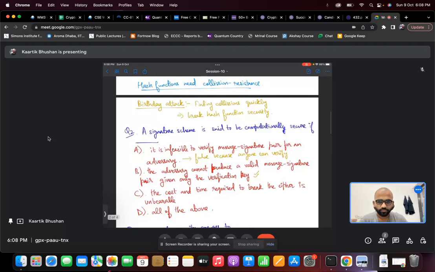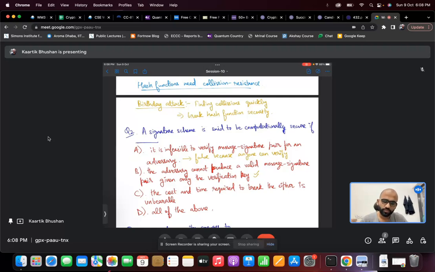Okay, so let's move on to question two. Question two says a signature scheme is said to be computationally secure if option A, it is infeasible to verify a message signature pair for an adversary. Option B, the adversary cannot produce a valid message signature pair given only the verification key. Option C, the cost and time required to break the cipher is unbearable. And option D, all of the above. So the answer for this is option B.